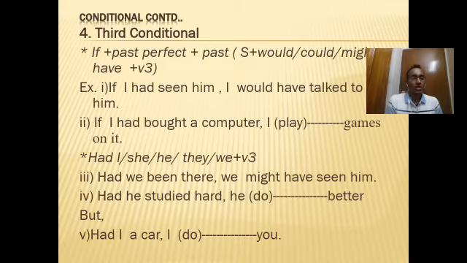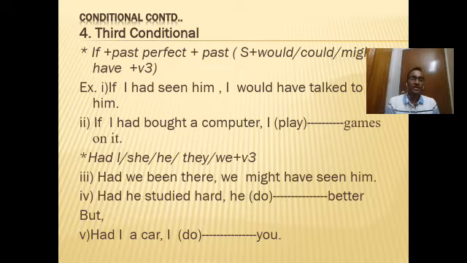And in the third conditional also, the sentence can start with had and then the subject. That is also referred to as the third conditional. After had we use the subject and then the past participle form of the verb, past perfect tense. So here you see, had we been there. This is also a subordinate clause, similar to using if. This actually means if we had been there, we might have seen him. So in the principal clause we have used we might have.